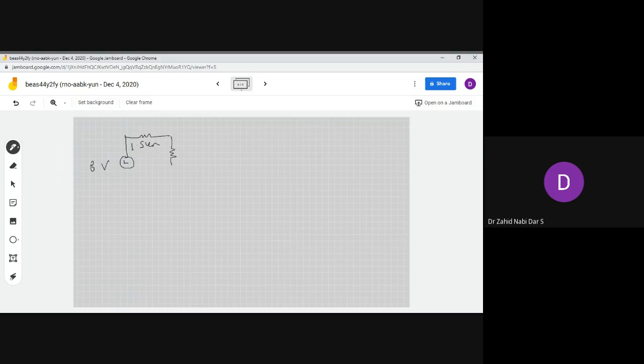Here another resistor, and I have this 3 kilo ohms. Very good. Now I have a current source over here, and its direction is here, it is 0.5 milliamps. Already I told you, volts and volts, it's in kilo ohms, and this is in milliamps. This is the standard convention.